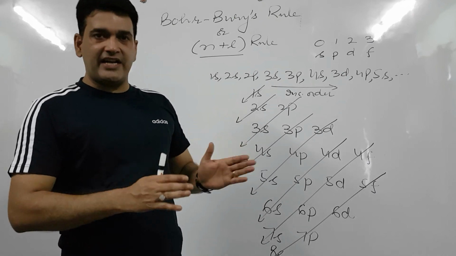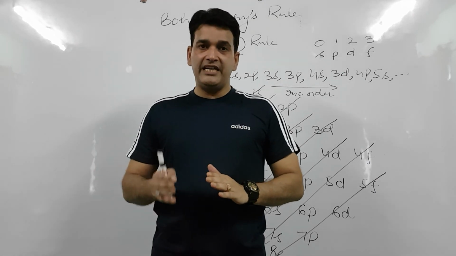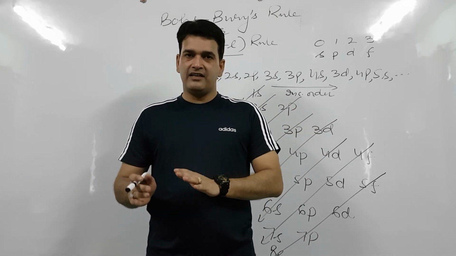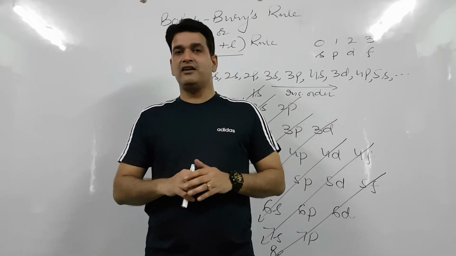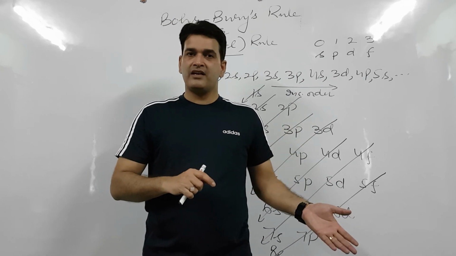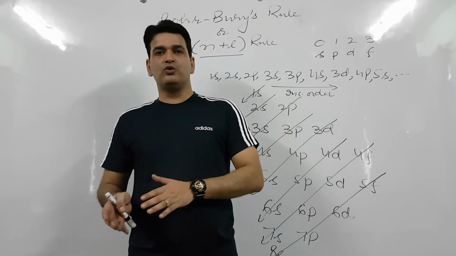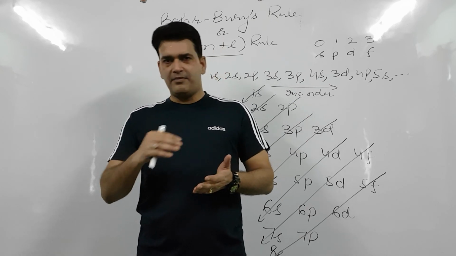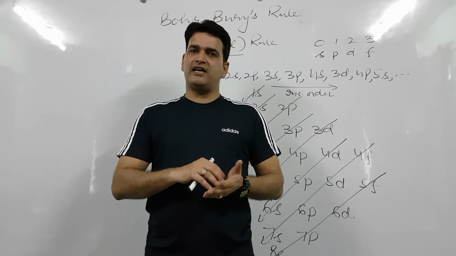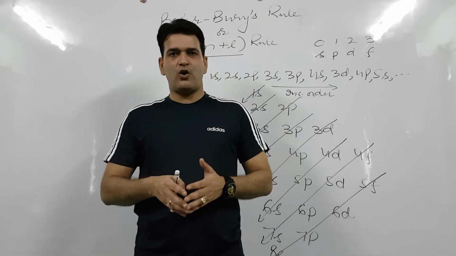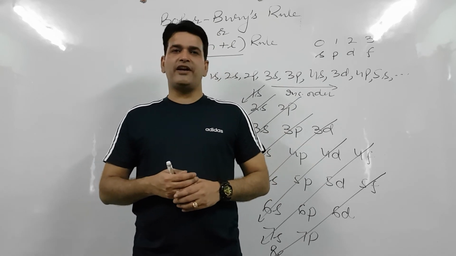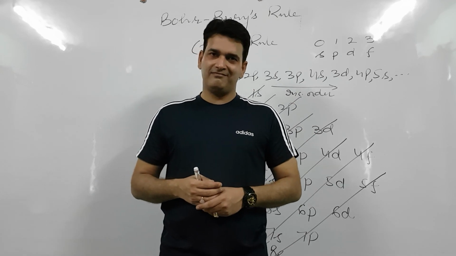So by studying these four rules properly, we will be able to write the electronic configuration of different orbitals, and we will be able to calculate the structure, magnetic properties, hybridization, and color of the different complexes or different compounds. So this is what electronic configuration is all about. Thank you very much.